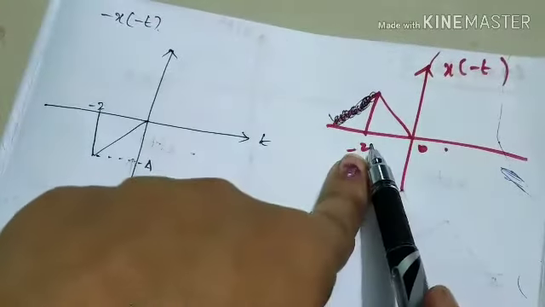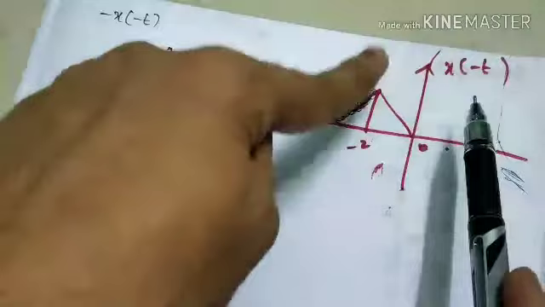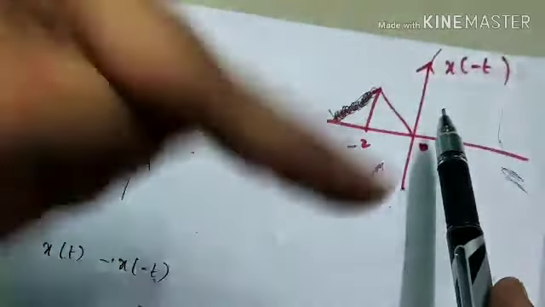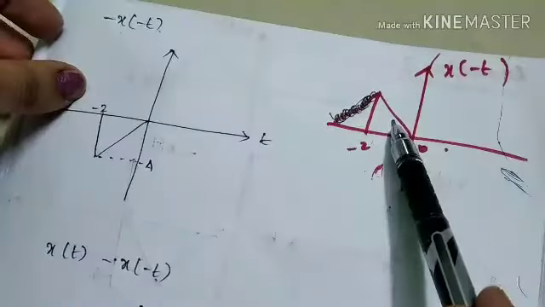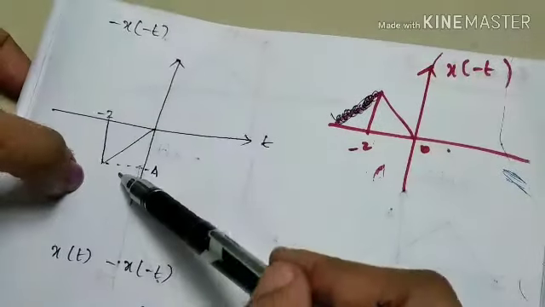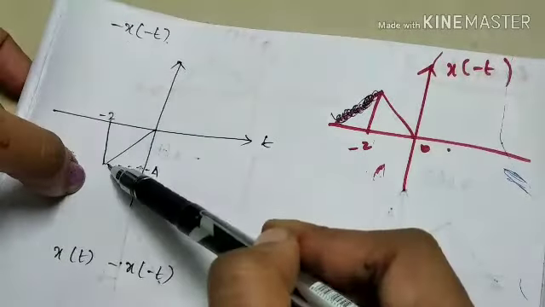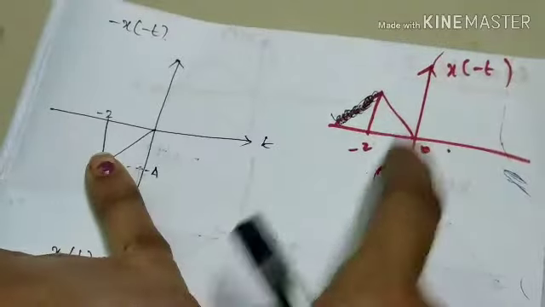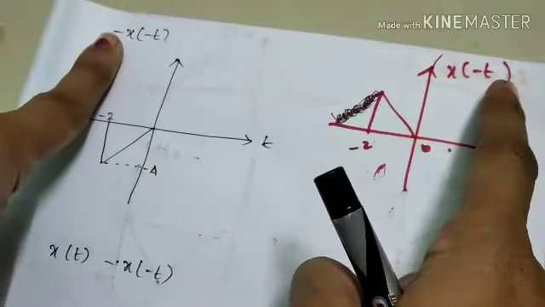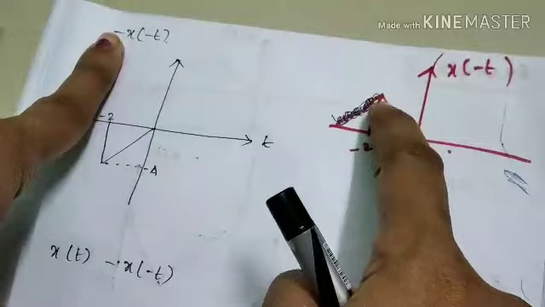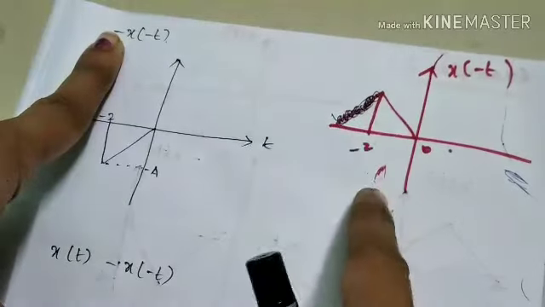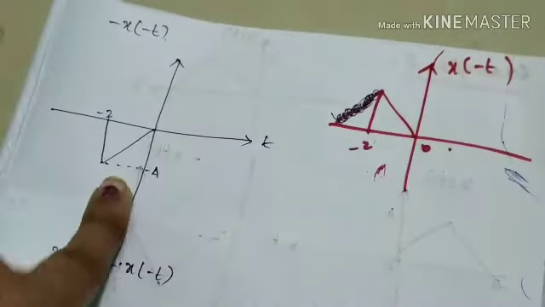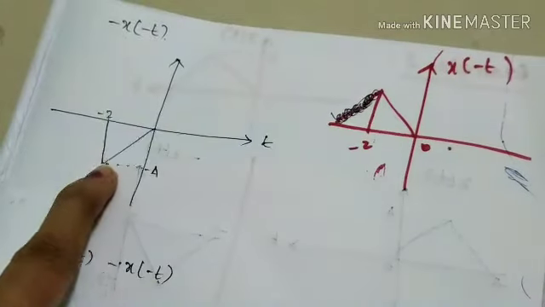If it is minus x of minus t, this should be in the negative y axis. See the difference between these two: this is x of minus t, and this is minus x of minus t, represented in the negative y axis.